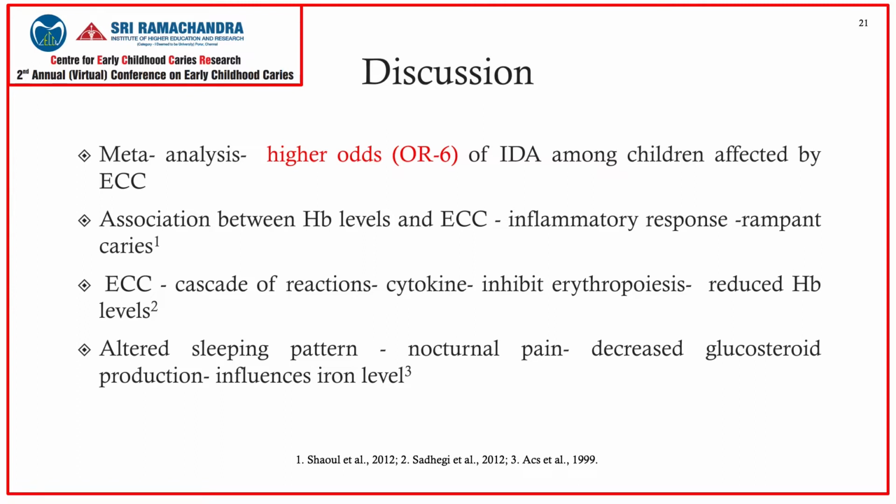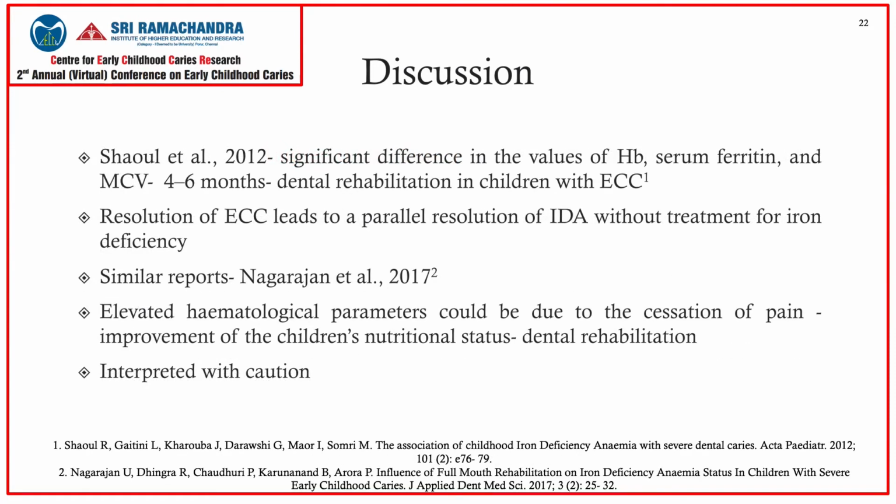Occult blood loss due to the inflammatory process also influences the blood parameters. Altered sleeping pattern due to nocturnal pain leads to decreased glucocorticosteroid production, which in turn further influences the iron levels. In a study by Shaw et al., a significant difference in the values of hemoglobin, serum ferritin, and mean corpuscular values was reported 4 to 6 months following dental rehabilitation in children with ECC.